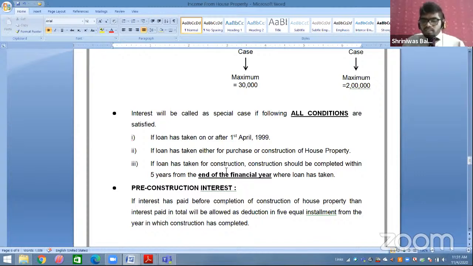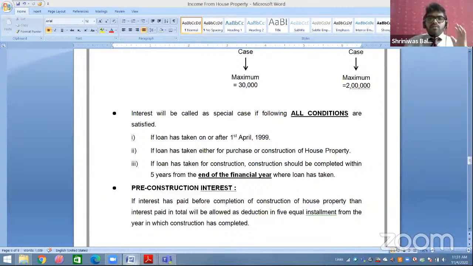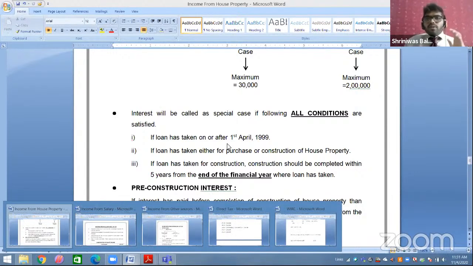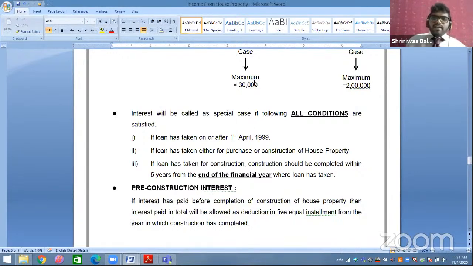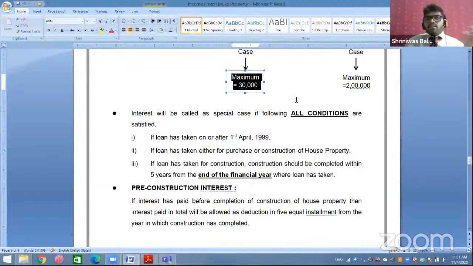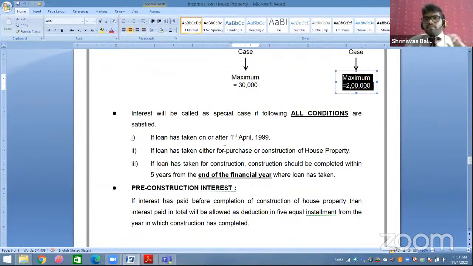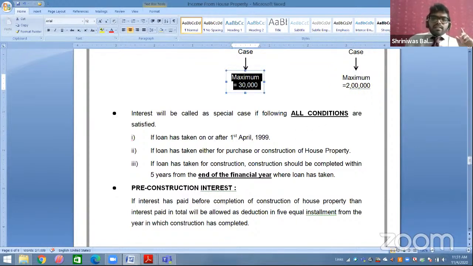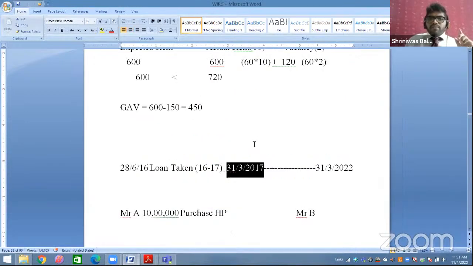First, loan is taken on or after 1st April 1999. Second, loan taken for purchase and construction. Third, if loan taken for construction, construction to be completed within 5 years from the end of the financial year when loan is taken. So if you are taking before 1st April 1999, matlab 30,000. On or after 1st April 1999, 2 lakh. Taking for repairs and renovation, 30,000. Taking for purchase construction, 2 lakh. And construction to be completed within 5 years from when loan is taken.